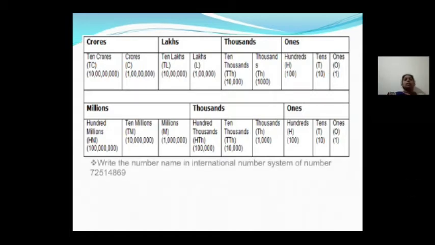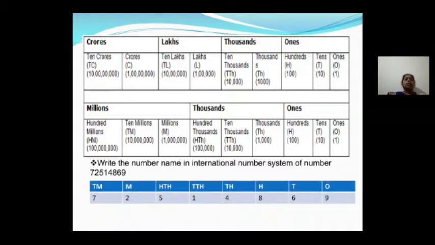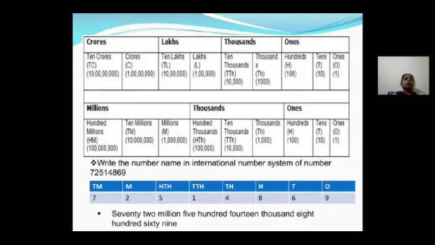And let us see one example. Write the number name in the international number system for the number I have given. See, before writing the number name, you can write the place values above the number. Then it is easy to write the number name. 72 million, because 72 is in the million period. 514 is in the thousands period.